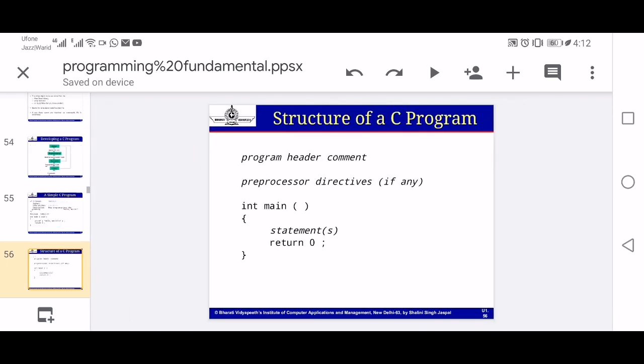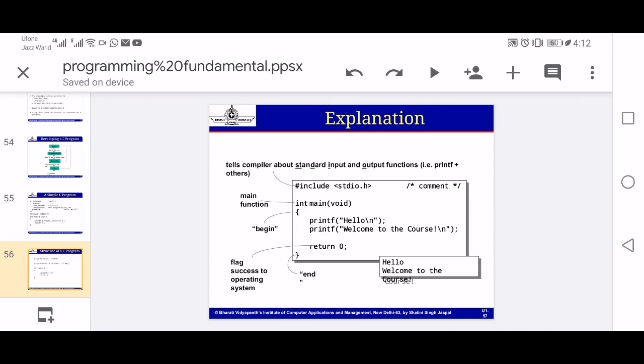So this is the structure of the C++ program. First of all, we have to write the program header in the comment form, then the preprocessor, then the main function. Anything that is followed by open and close parenthesis will be known as a function, as here the main function. Then statements, and then return 0, and then the end of the program. In this slide as well, you will observe the structure of the program: what is hash include, what is a comment, what is main, what is begin. All things are discussed clearly here, and what will be the output is also discussed here.